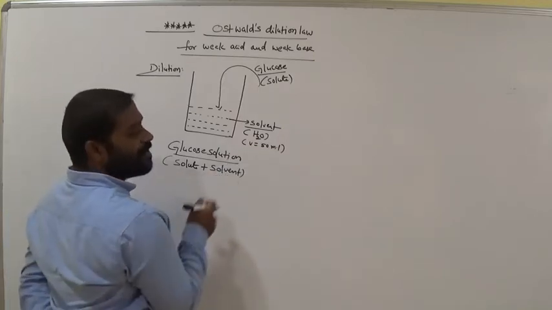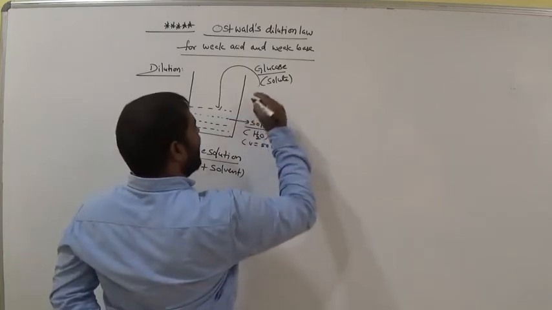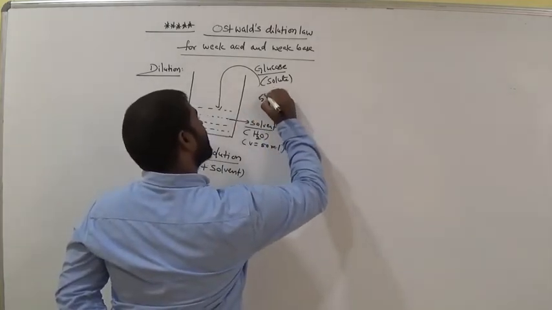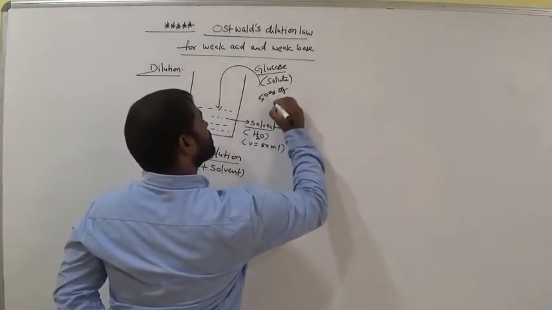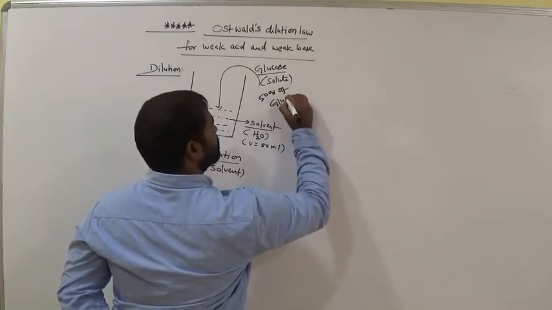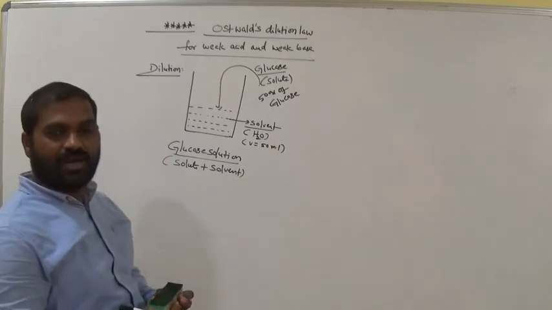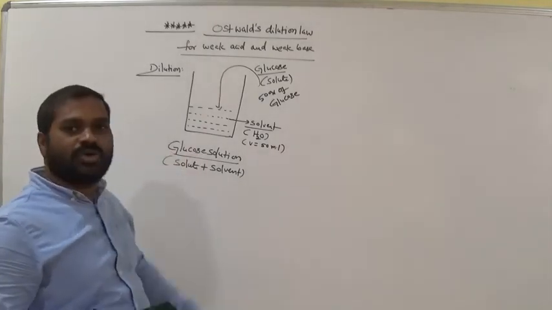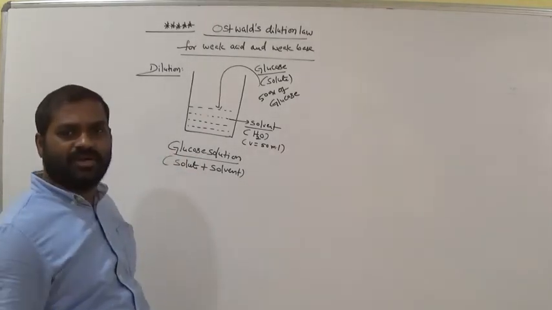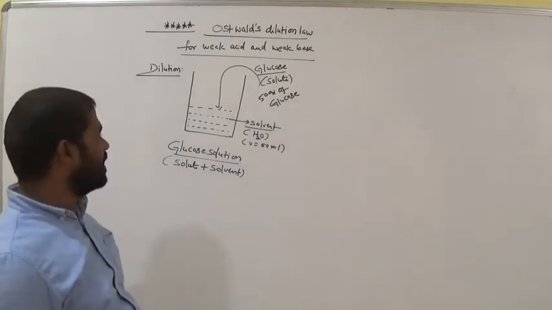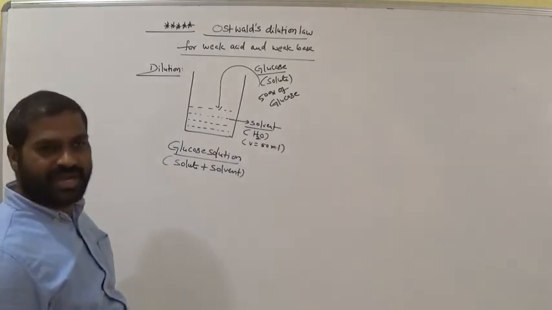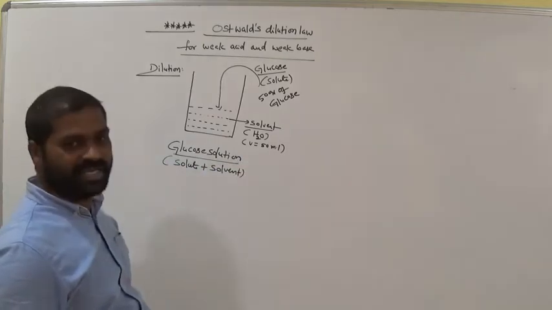Now in 50 ml we add 50 grams of glucose. Am I right? Now if you taste this glucose solution, it is very sweet in taste. Now glucose solution is very tasty. Why? Because it is 50 grams, it is also 50.